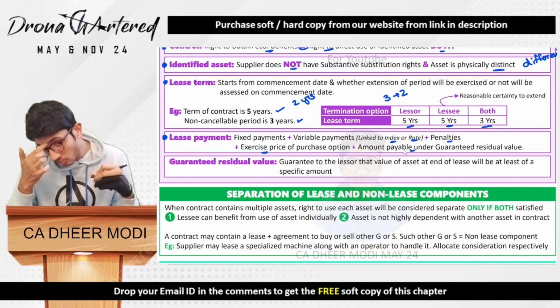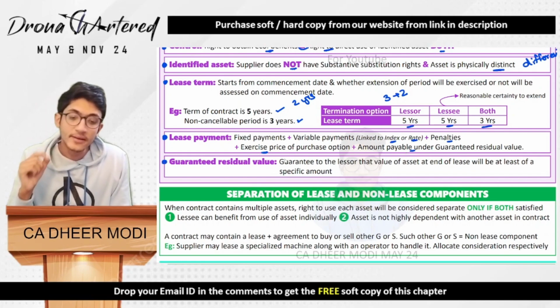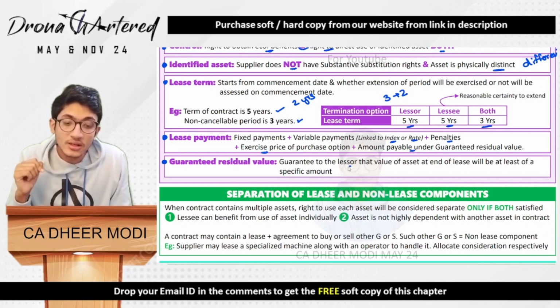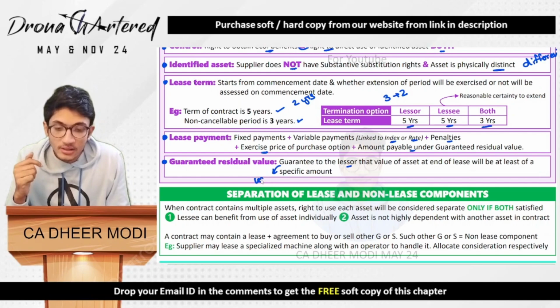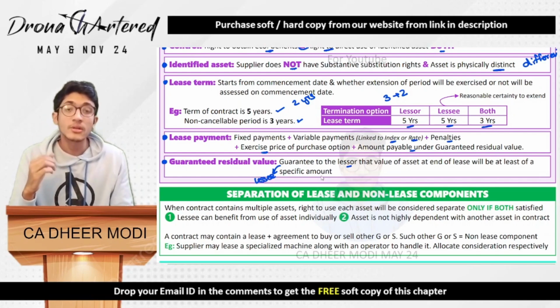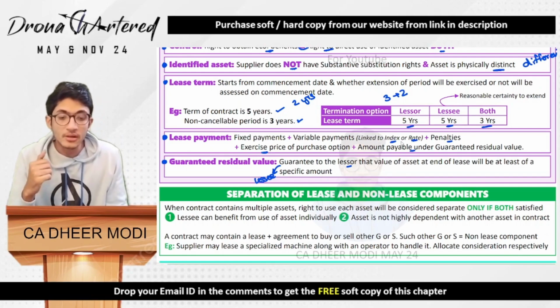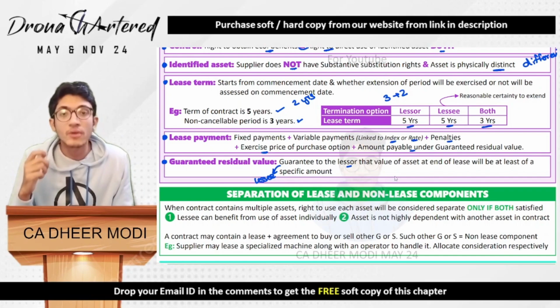Guaranteed residual value, what does guaranteed residual value mean? This we've covered here. So guaranteed residual value is the guarantee to the lessor. That means, who gives the guarantee? This guarantee is given by the lessee, that means the person who is taking the asset on rent. So the lessee gives the guarantee to the lessor that the value of the asset at the end of the lease will be at least a specific amount.